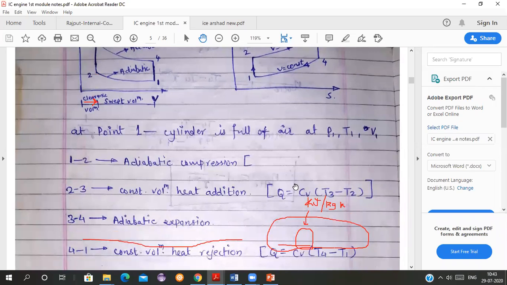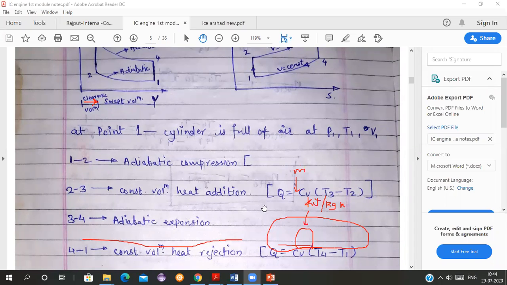One more thing I am assuming here is the mass. We are considering the mass as 1 kg. That is why I have not written m here. If m is there, we can write m Cv dT. The formula is m Cv dT. So m or m dot we are assuming as 1, because we are assuming 1 kg of air for the whole process.